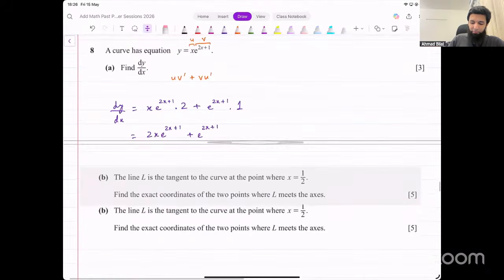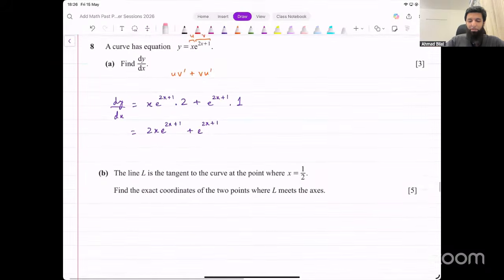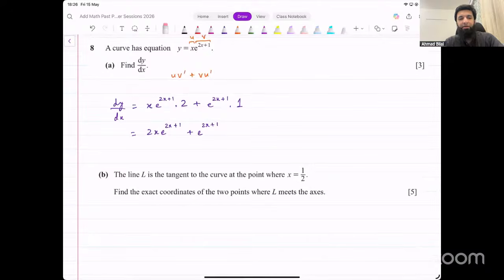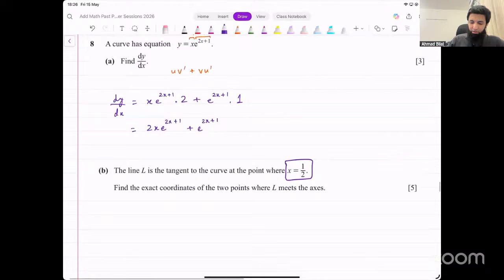Now, what do you need for the equation of a straight line? You need two things. You need a point on the line and you need the gradient of the line. What point are they talking about? When x is equal to 1 over 2. That's the point that they're talking about.